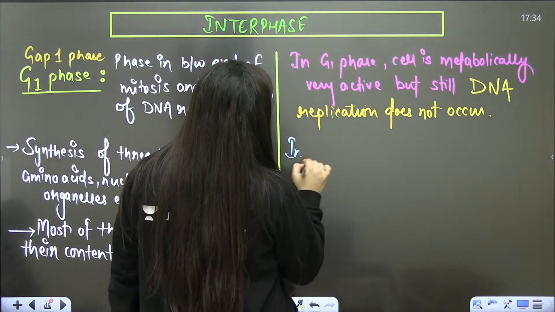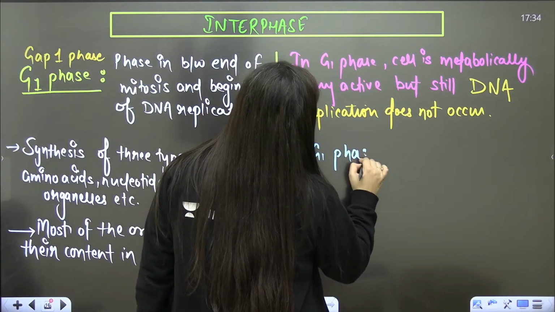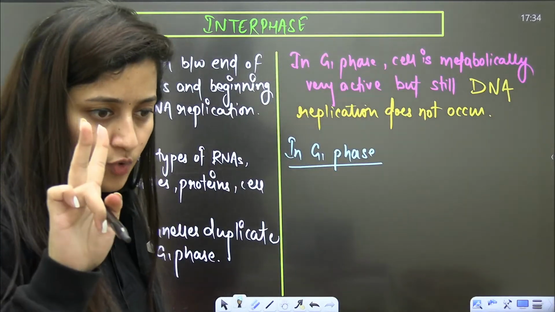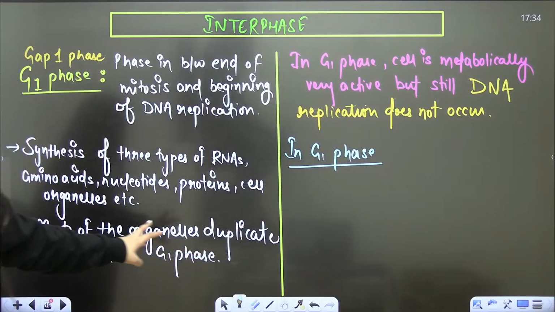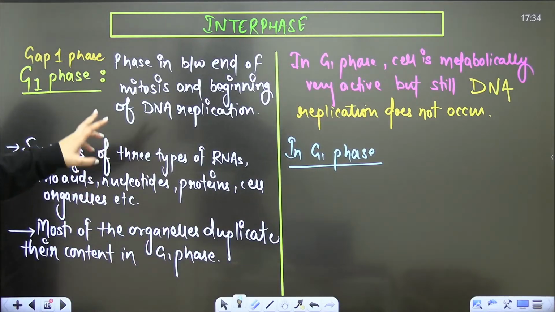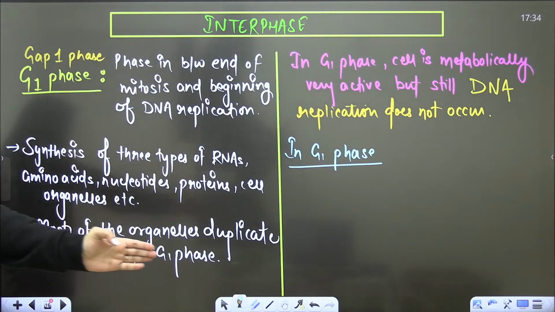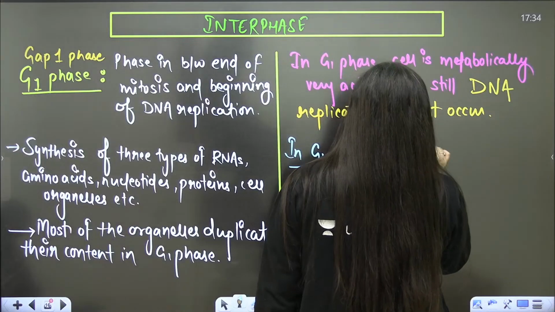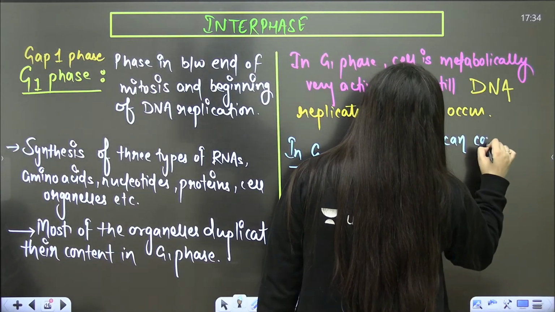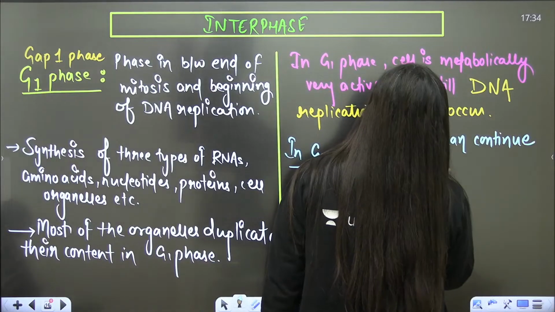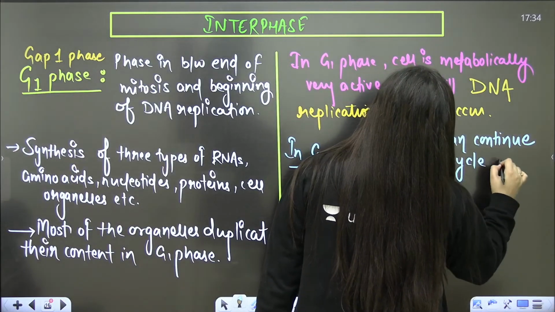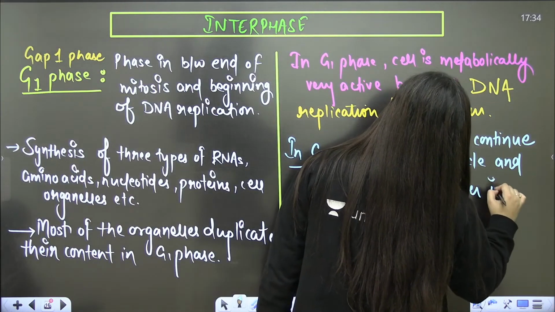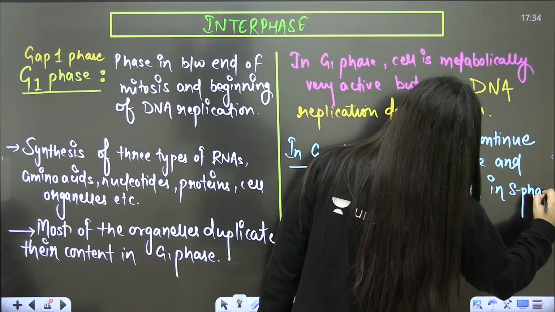Right? So in G1 phase, a cell is having 2 options. Some students are asking about G0, now you will have better clarity. So in G1 phase, the cell can continue the cell cycle and can enter the S phase, that is your next substage.